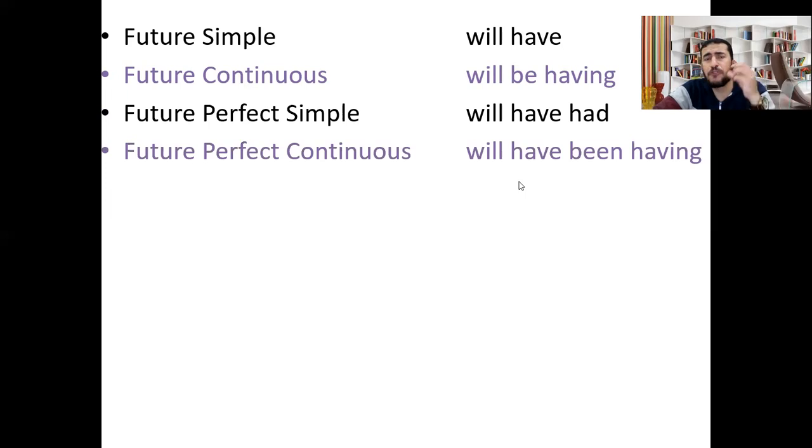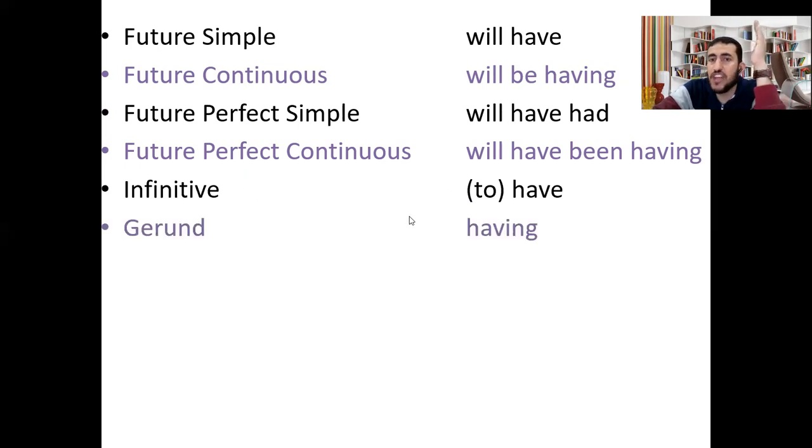These are the forms of the verb have in the different tenses, if you want to use it in causative. And the same with the verb get. Okay. In case of infinitive, we use to have. In gerund, we say having. The infinitive of the verb have is to have. Have or to have, with to or without to. And in gerund, we use having.